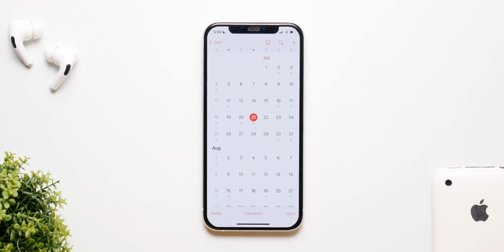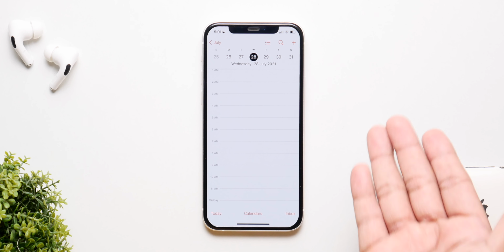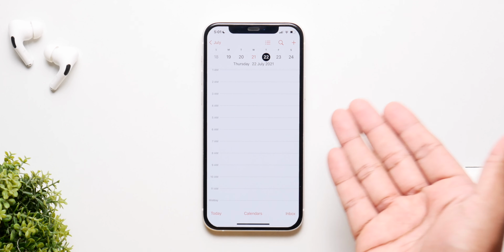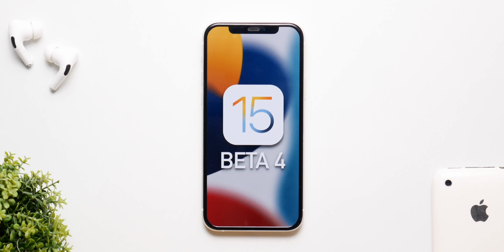So if Apple is still on a 2-week cycle, we got the third beta on the 14th, which means we can get Beta 4 next week, either on the 26th or the 27th, or the entirety of that week. But again, they have been really uncertain this year and they can release this within this week only. So we'll just have to wait, but my best bet is next week, either on the 27th or the 28th of July.